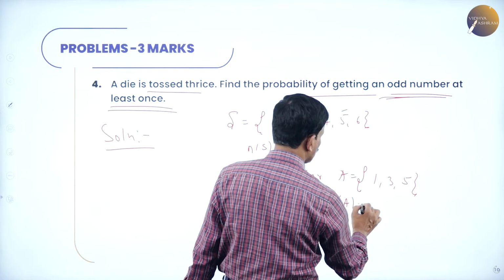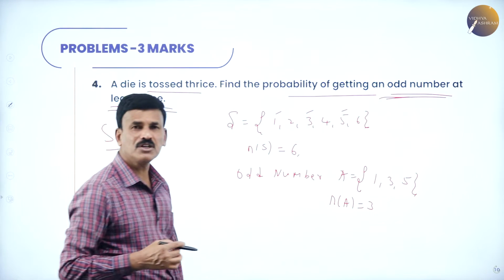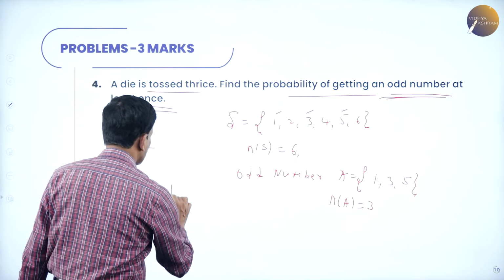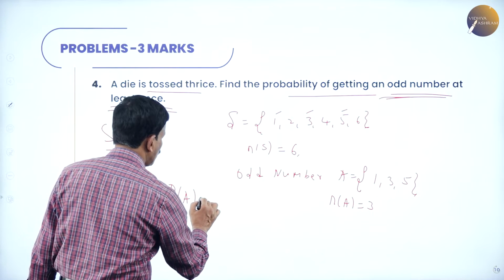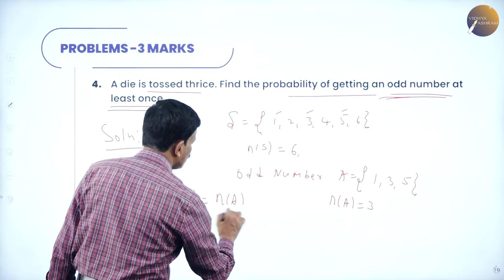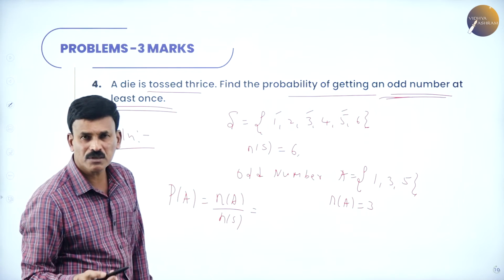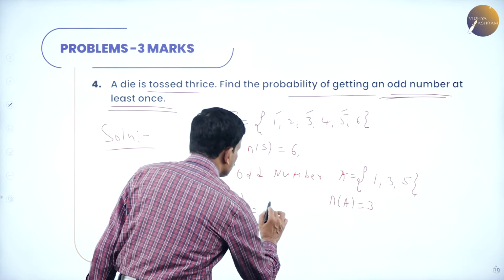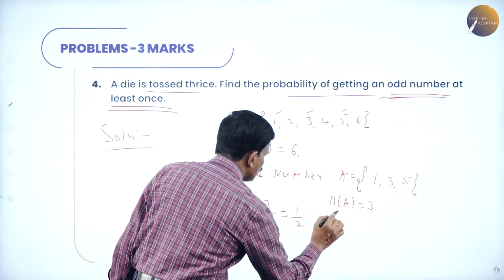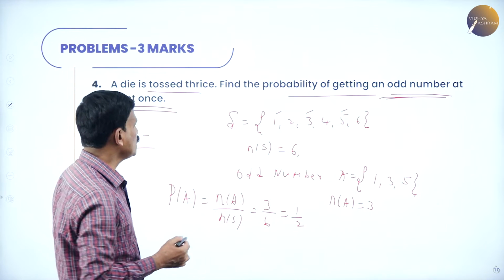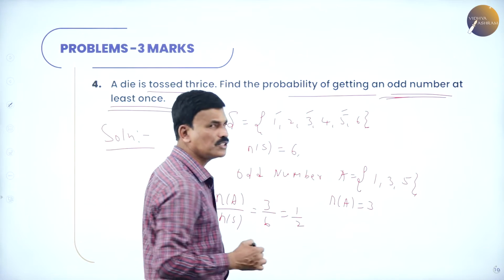N of A is equal to 3. Now first of all, write down the probability of getting an odd number. The probability of getting an odd number is N of A divided by N of S, the number of favorable outcomes divided by the number of possible outcomes, that is 3 divided by 6, which is equal to 1 by 2. So the probability of getting an odd number is 1 by 2 here.